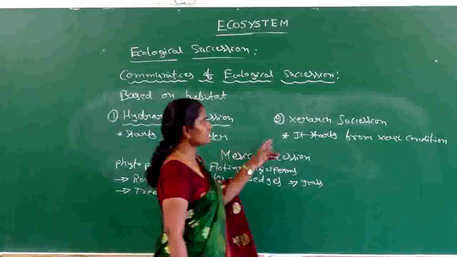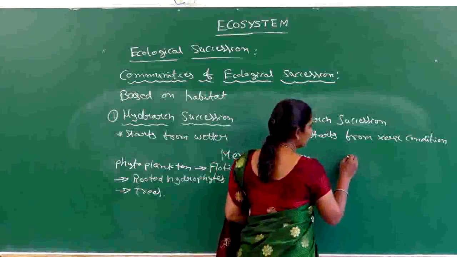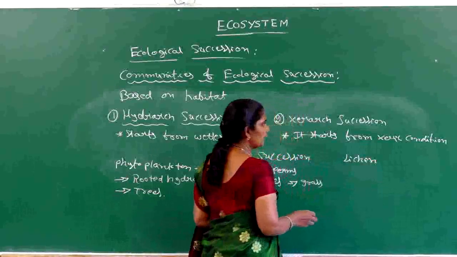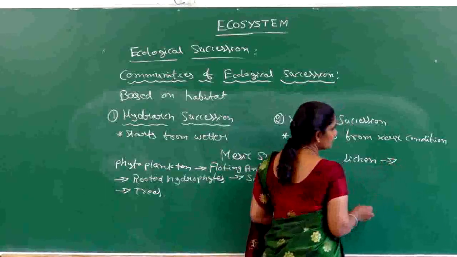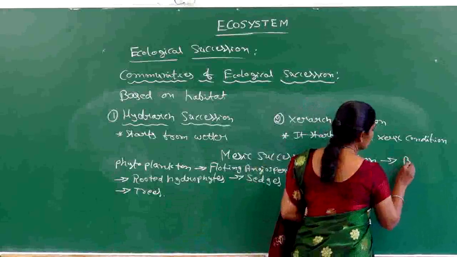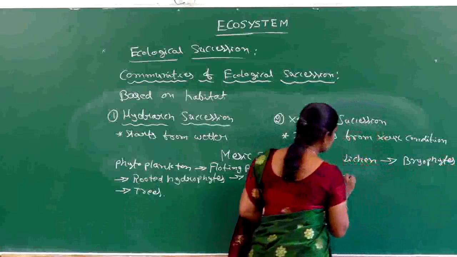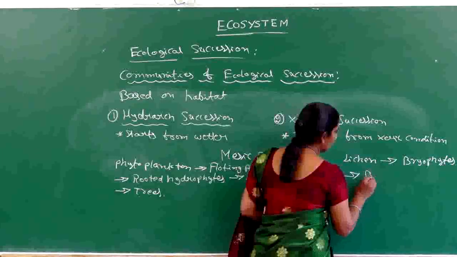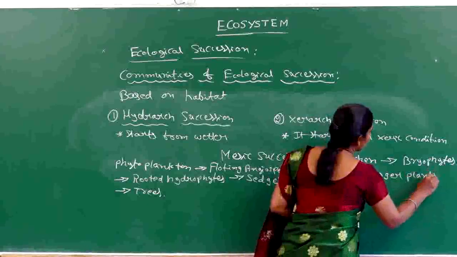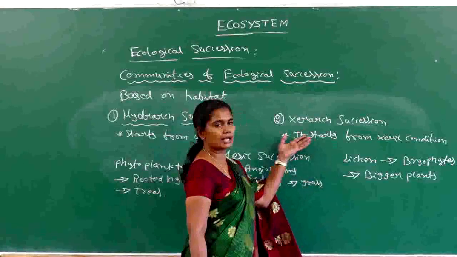Next, let us take an example for xerarch succession. In xerarch succession, the pioneer community is the lichen. That means the succession starts from the lichen, and then the second formed, or we can say transitional community, are the bryophytes, and the last climax community is the bigger plants like trees and all. So this is the series of succession in the case of xerarch succession.